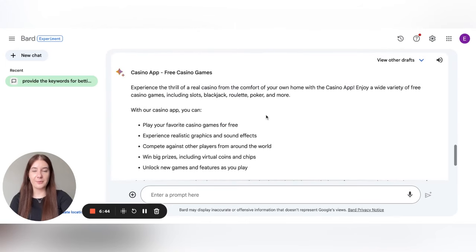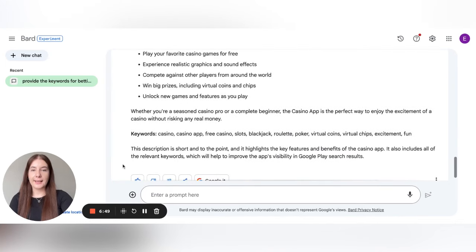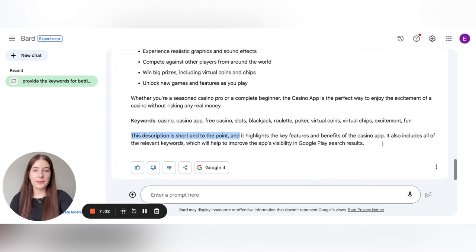The first thing I would like to tell is that this description is extremely short. And BARD mentioned this: this description is short and to the point, and it highlights the key features and benefits of the Casino app, and it also includes all the relevant keywords which will help to improve the app's visibility in Google Play search results. So, as BARD is a product of Google, it completely understands that the keywords should be added to the description, so as to improve the application visibility.